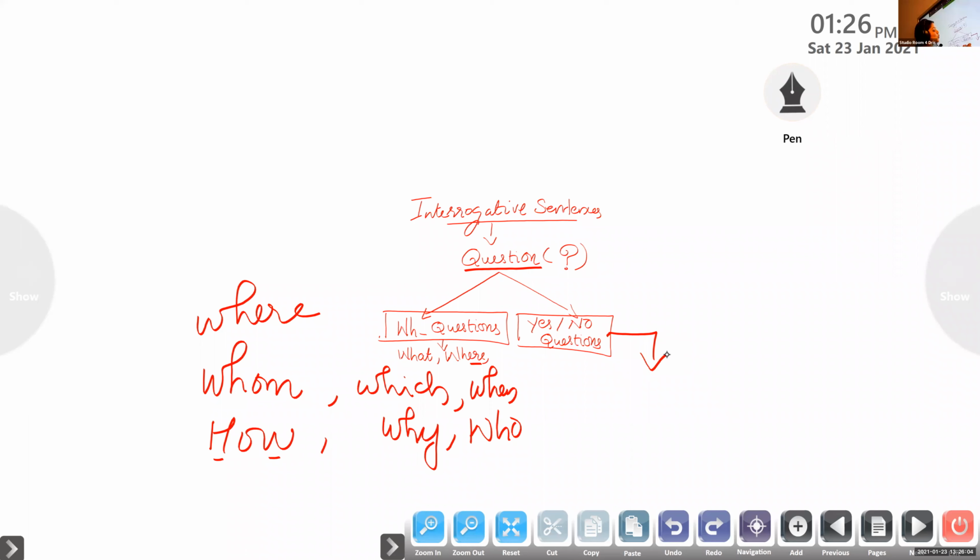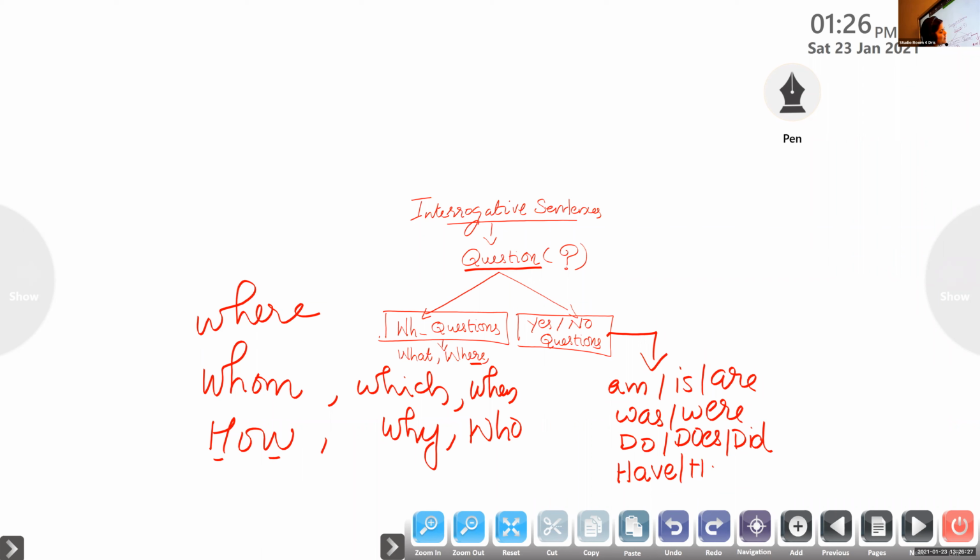Okay, so let me share the board for you now. So what are the yes or no questions? Actually, they begin with the auxiliary verbs like am, is, are, was, were, do, does, did, has, had, have, and all the modals, modal auxiliaries.